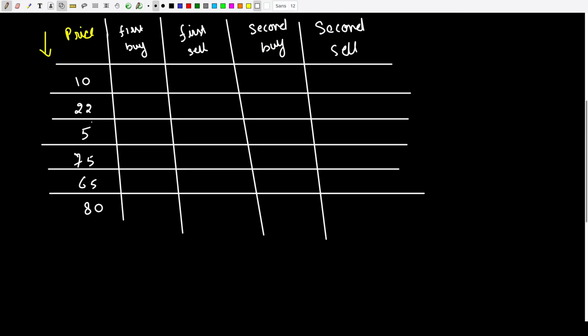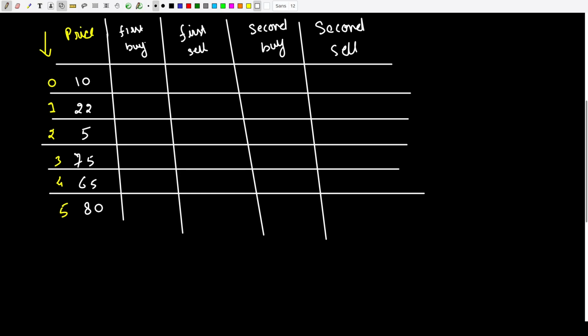So in order to understand the problem optimally, let us take the example which we have. So this is the price of the share on a particular day. Okay, and then we have these four variables with us, which is first buy, first sell, second buy, and second sell. What it simply means is first buy is just what is the optimal way of buying a stock for the first time. Okay, and we will walk over an example in order to understand what I actually mean by optimally buying a stock for the first time.